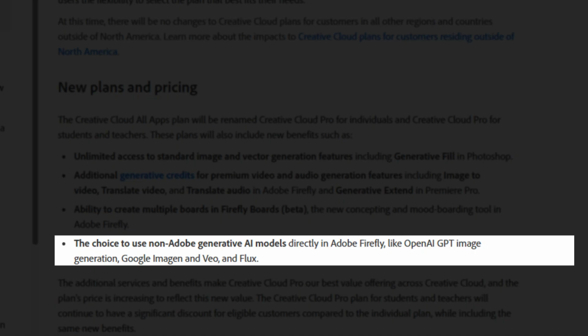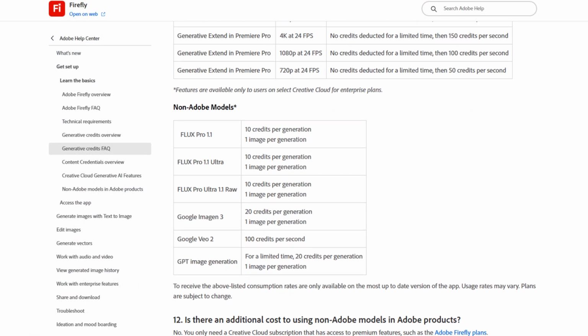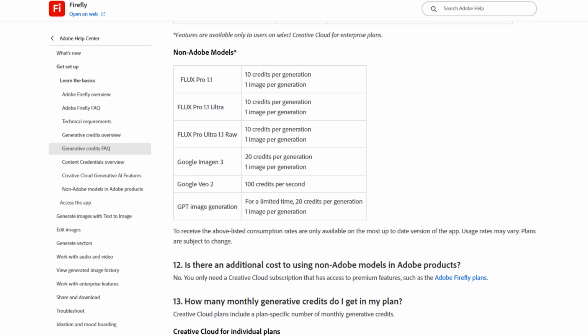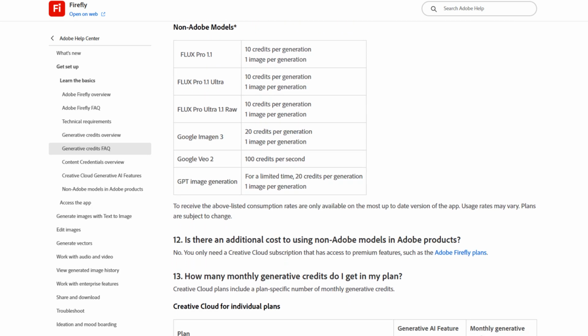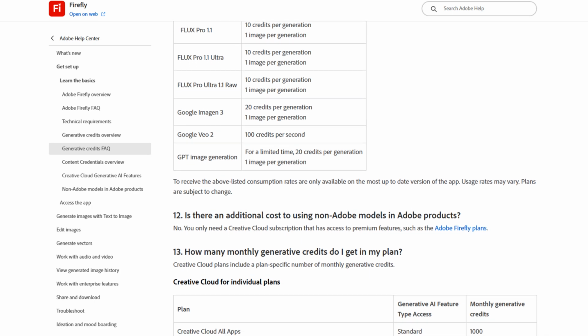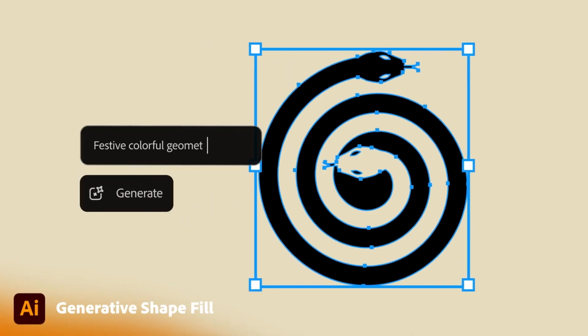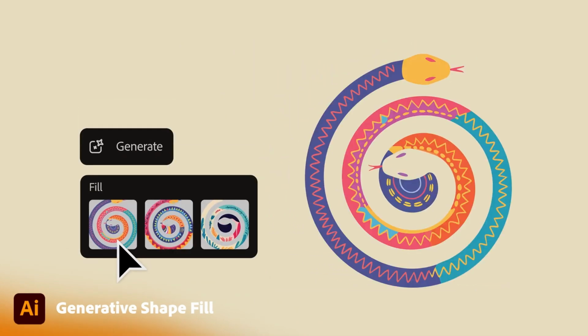And there's also the choice to use non-Adobe generative AI models directly in Adobe Firefly, like OpenAI GPT image generation, Google Imagen, or Veo, which of course is pretty cool. And I guess we should talk about that in the next video. And of course, Flux. And that is something. There is just a whole new change that is coming. And all of these are happening because of the whole AI integration in Adobe products.